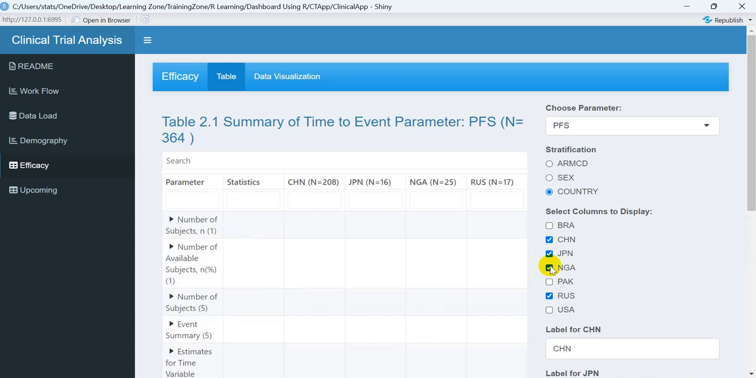Okay, so in that way you can very easily perform a huge list of analysis by just selecting and deselecting the different parameters. Now suppose I wanted to do the analysis for OS and generate all the different scenarios. You can very easily generate those analysis results from here. Now let me move towards the data visualization part.